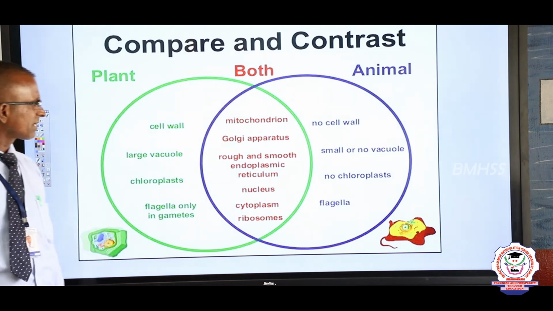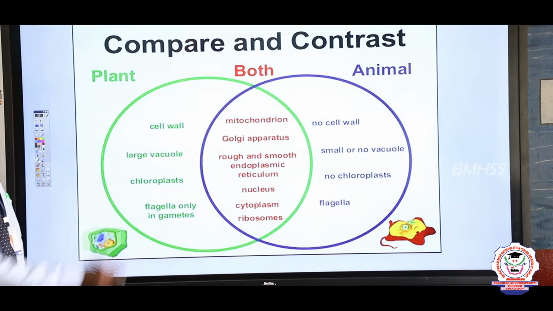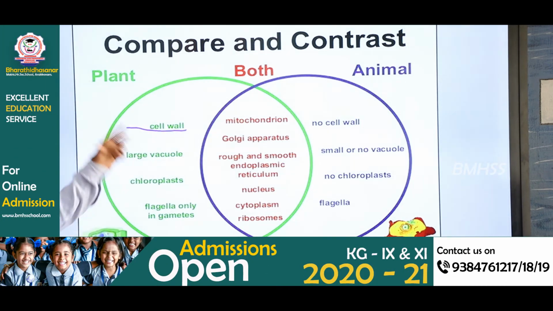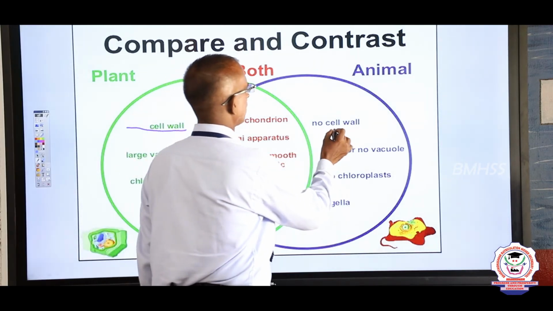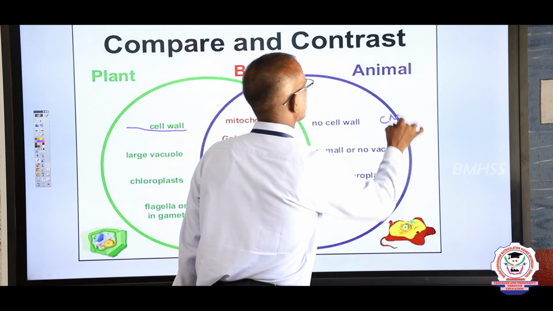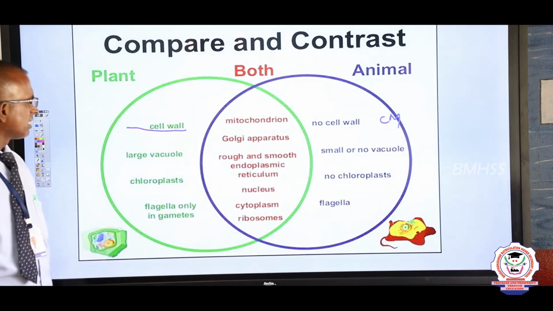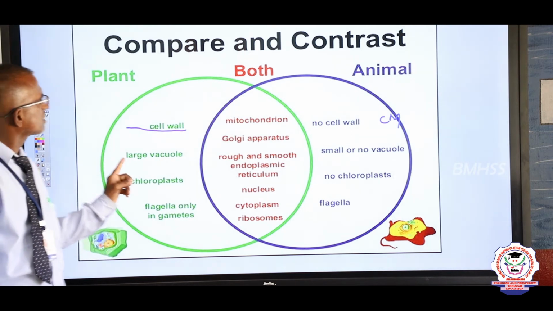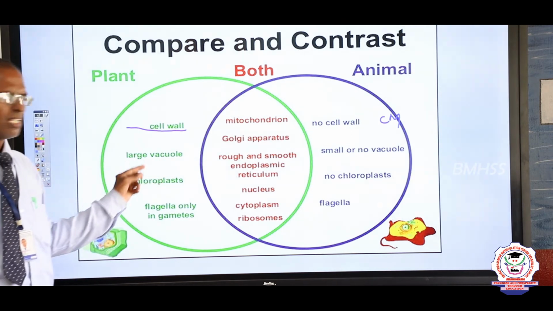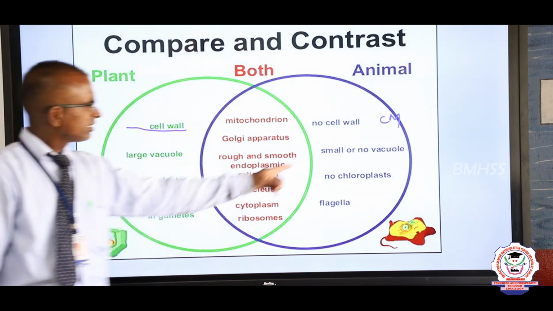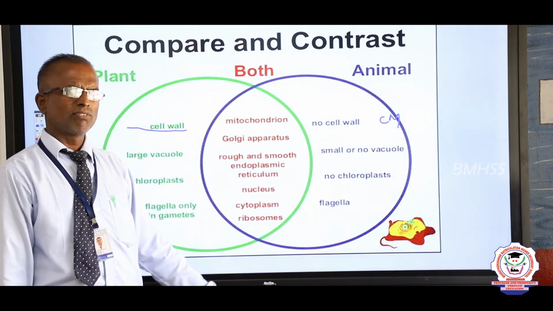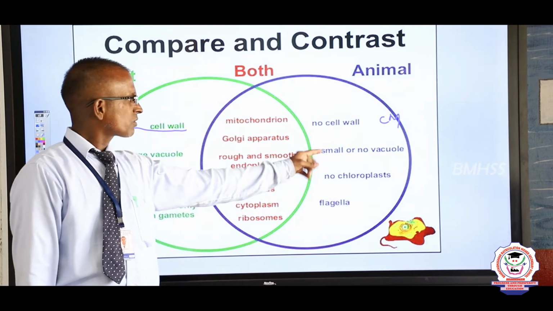Now the differences. The outermost covering of the plant cell is called the cell wall; a rigid, thick cell wall is present. In the animal cell there is no cell wall, and the outer covering is called the cell membrane. In the plant cell a large vacuole is present, while in the animal cell vacuoles are fewer, mostly absent, or very small.